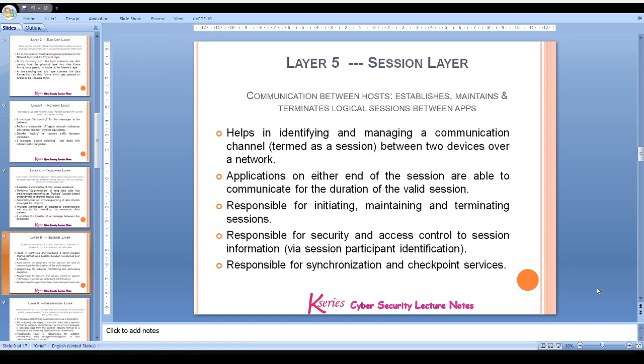This layer is also responsible for initiating, maintaining, and terminating sessions. Its prime responsibility is security and access control to session information, via session participant identification. It is also responsible for synchronization and checkpoint services.